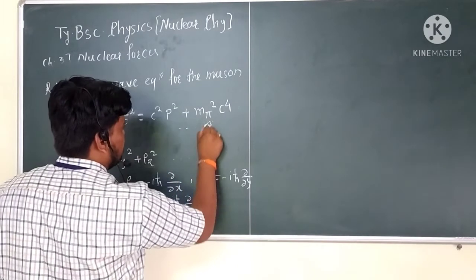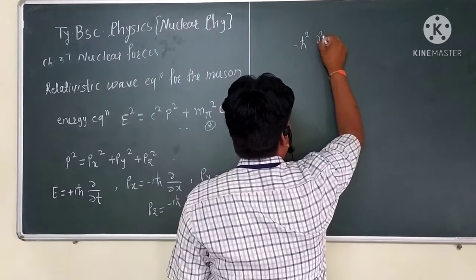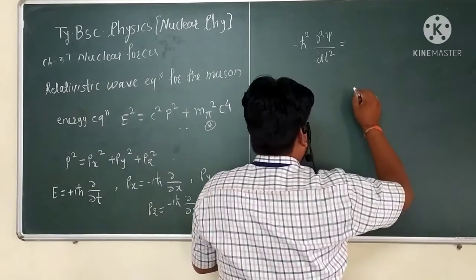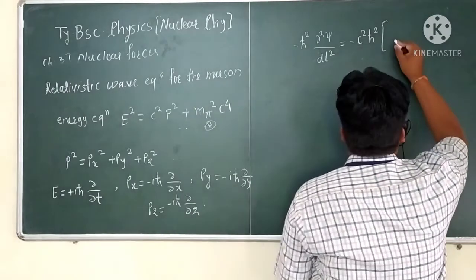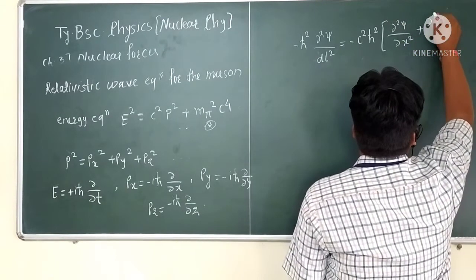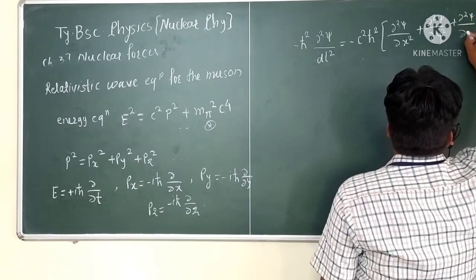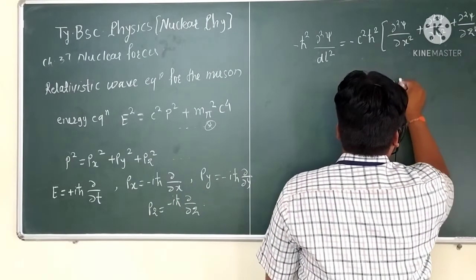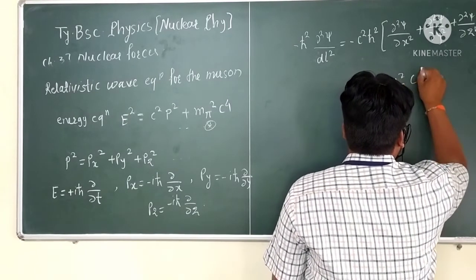That gives minus h cross squared del squared psi by del t squared is equal to minus c squared h cross squared times the operator del squared psi by del x squared plus del squared psi by del y squared plus del squared psi by del z squared, and next the term which is considered as m_pi squared c to the power 4.